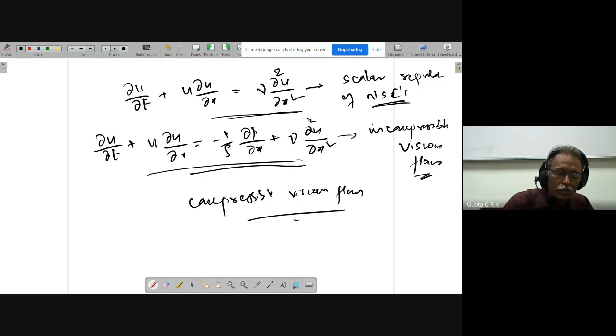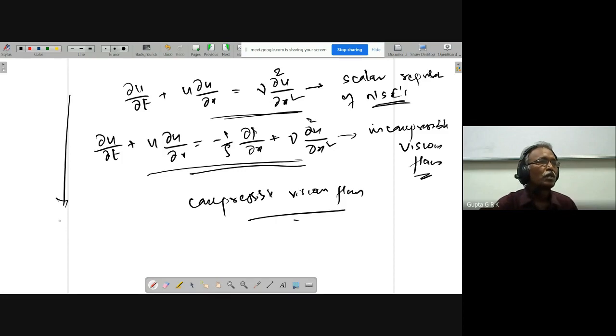Then we will do compressible viscous flows. So like this, we are going to go from simple to complex. We try to understand how to handle each term and how that physically works and what type of schemes I have to use for each type of equation. So we are going to discuss that way. So this is our future program. Is it clear?